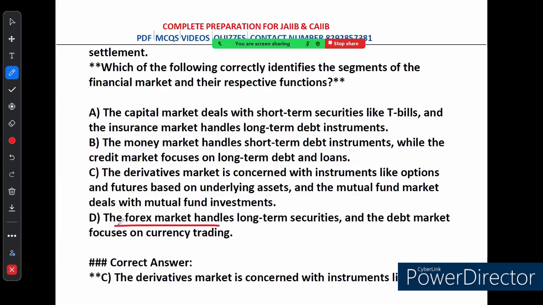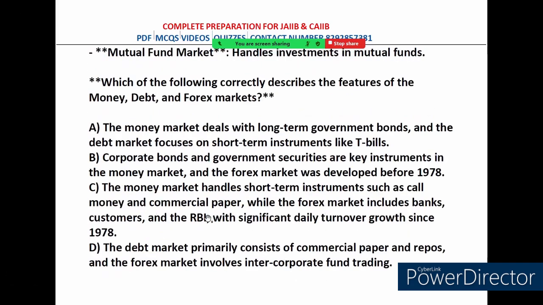Option D says the forex market handles long-term securities and the debt market focuses on currency trading. So this is also incorrect because the forex market deals with currency trading and the debt market handles long-term debt. So this is wrong. Forex market deals with currency trading and the debt market deals with long-term debt and instruments like bonds. So option D is wrong. Let's move on to the next question.